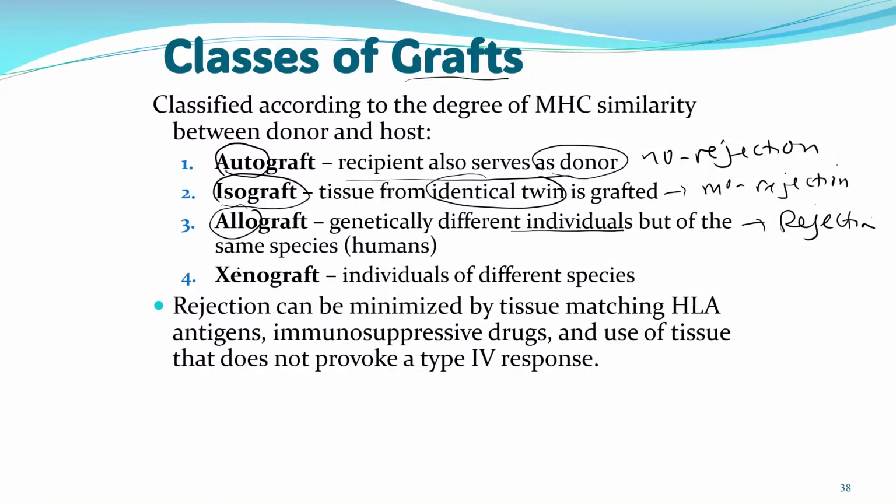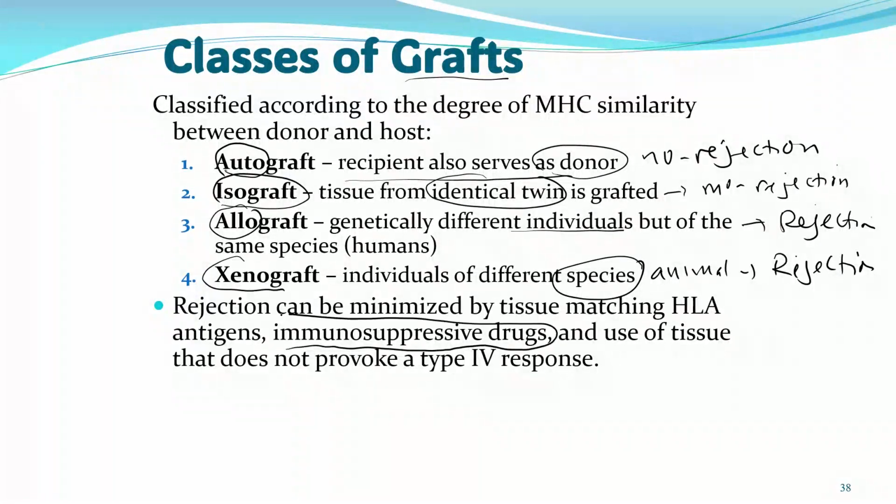If it is a xenograft, coming maybe from an animal, animal skin, it's going to be the same. There will be rejection. The rejection can be minimized by using immunosuppressive drugs. So the doctor will give the patient this medicine after their surgery in order to suppress this rejection.